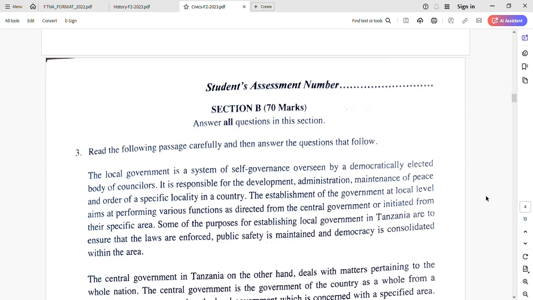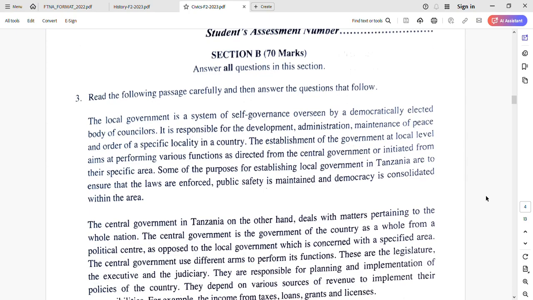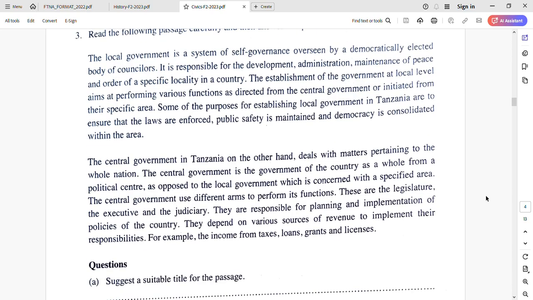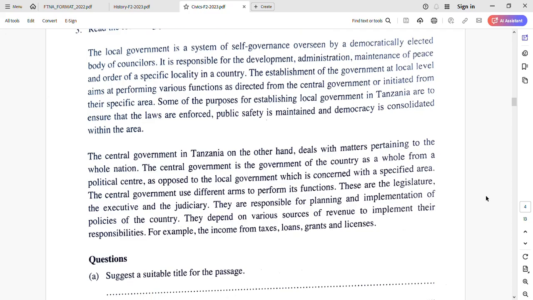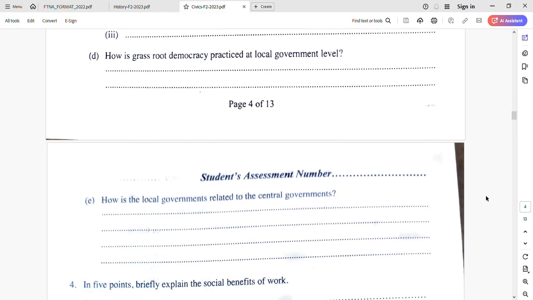Question number 3, that is brief explain, section B. So number 3 here, like number 2, they started with a paragraph. You are given the paragraph, you read the paragraph, and then you're supposed to answer the question below. That's number 3. Again, it is not necessary to find a paragraph or a story to read in number 3. Sometimes they can omit the paragraph in number 3 and put a concept instead.